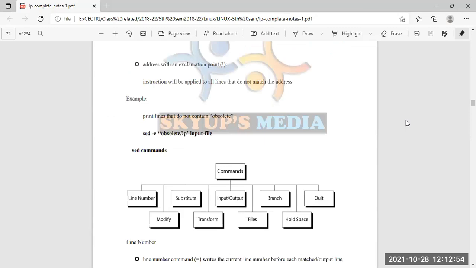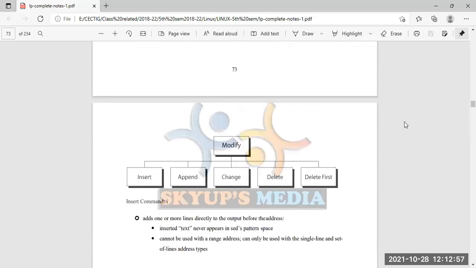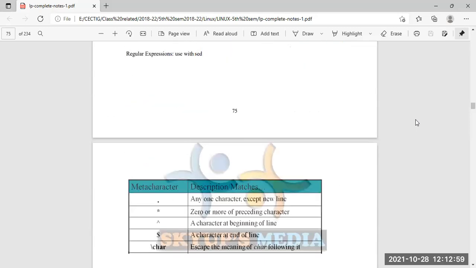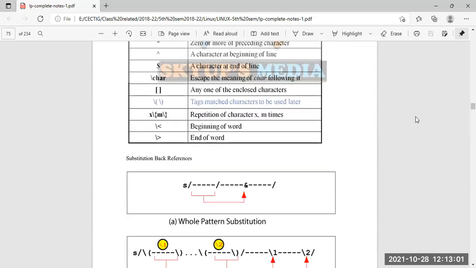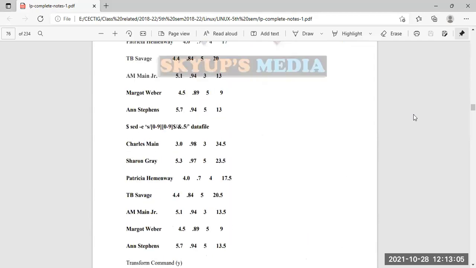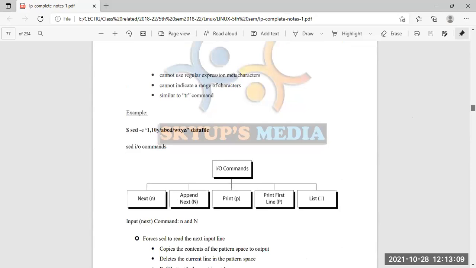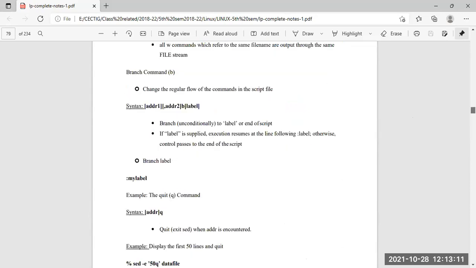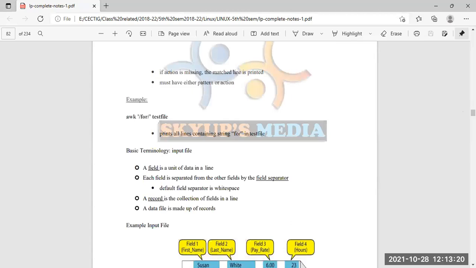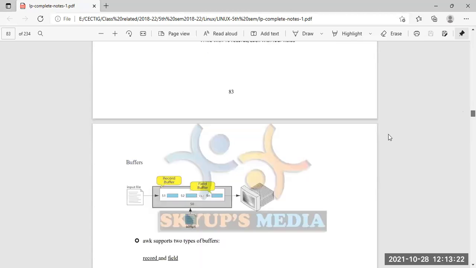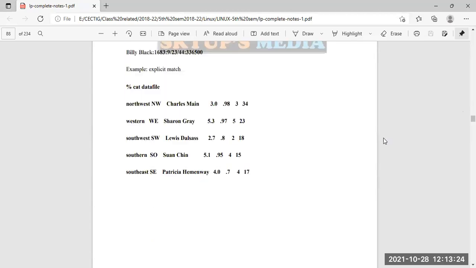I think it can be a little bit boring in the initial part, to know the commands and what the purpose of each command is. I can understand that, but we have to go through it, because not all subjects in engineering are interesting. Some are boring, we cannot do anything. So we have to learn this, we have to study it, and then in the later part there are some interesting options.